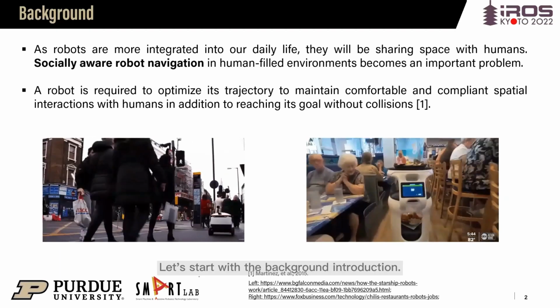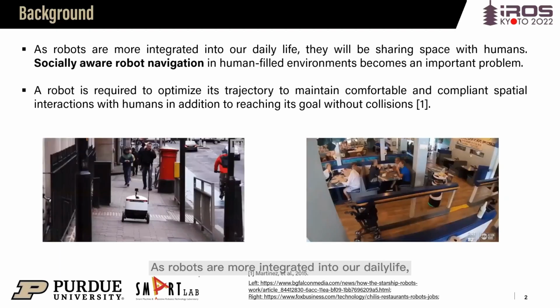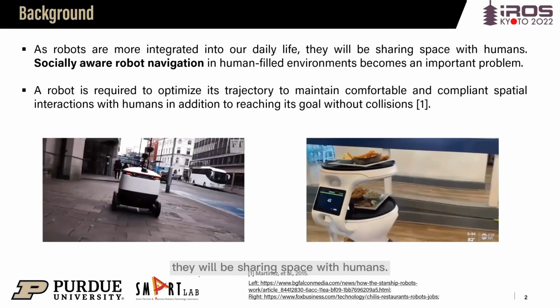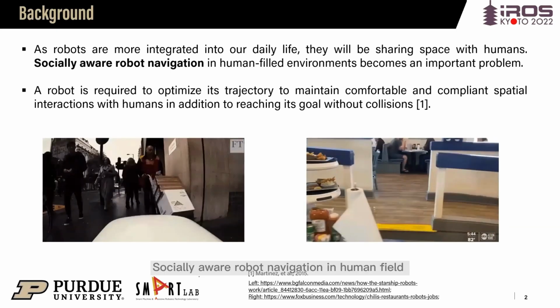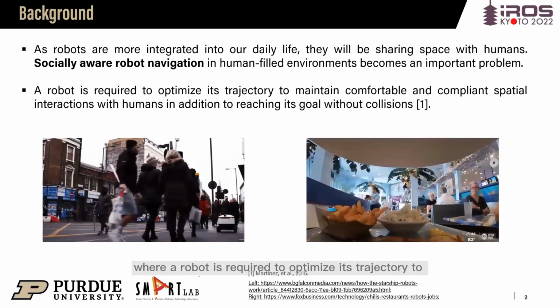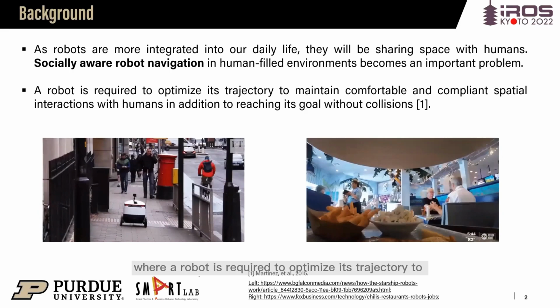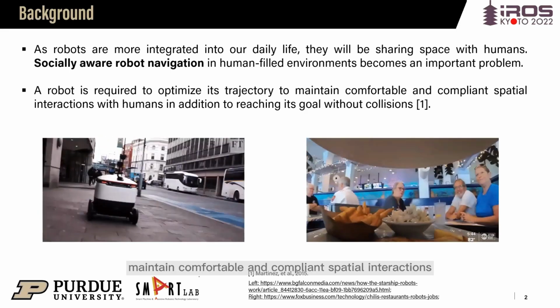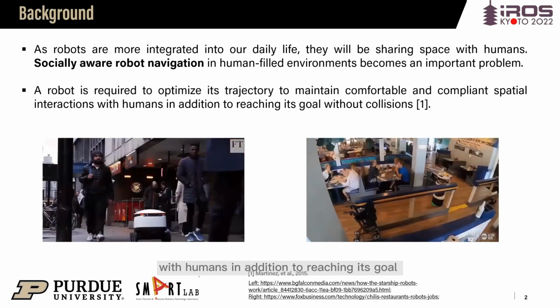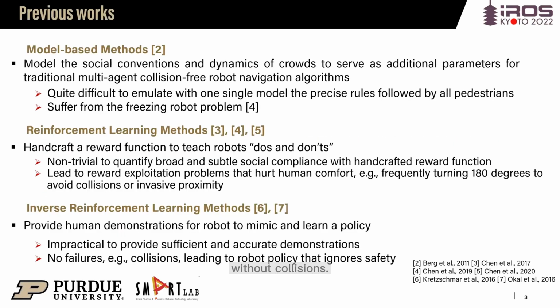Let's start with a background introduction. As robots are more integrated into our daily life, they will be sharing space with humans. Socially aware robot navigation in human-filled environments becomes an important problem, where a robot is required to optimize its trajectory to maintain comfortable and compliant spatial interactions with humans, in addition to reaching its goal without collisions.